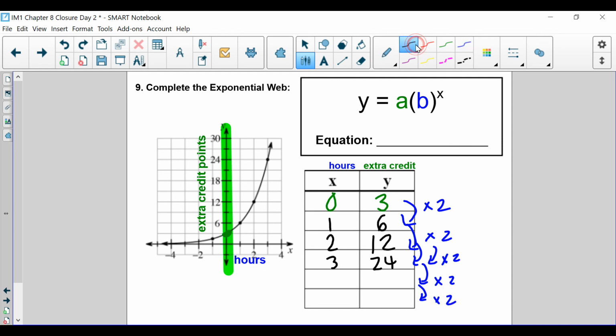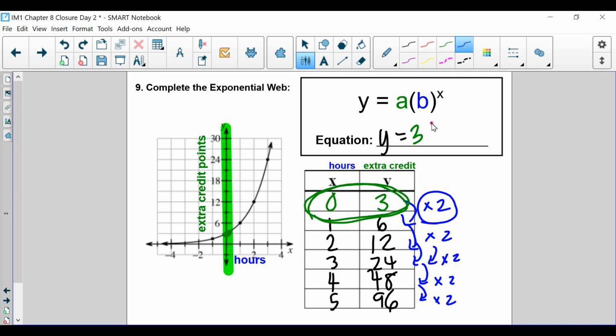So the next number is going to be what? 48. And the next number, 96. All right, so what is the equation that we have? We've got y is equal to. What's our a value? Our a value is our y-intercept, which is 3. And what's our b value? Our b value is 2. And we're raising that to the x power.